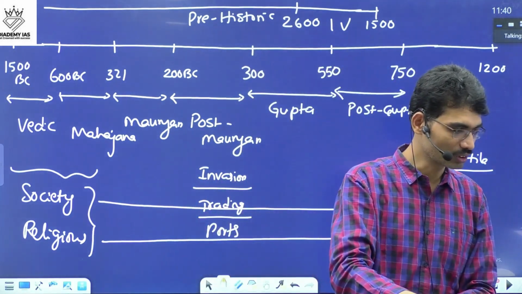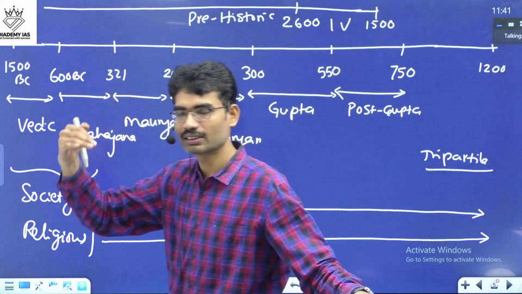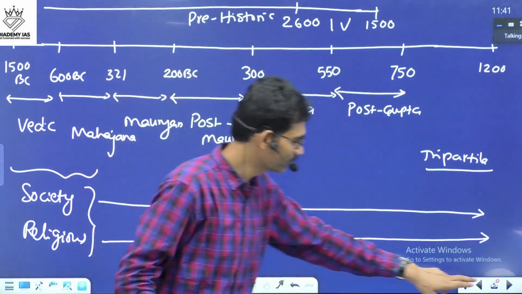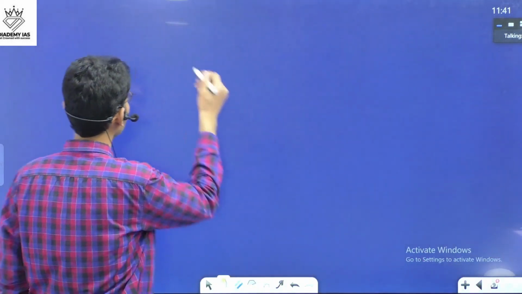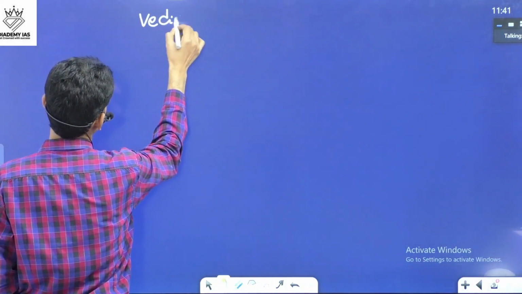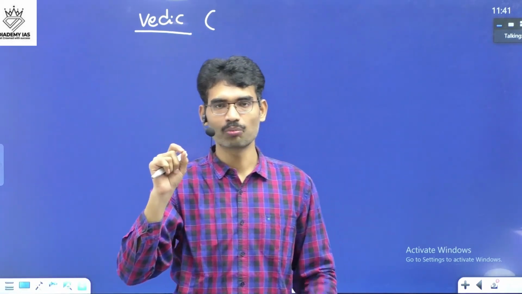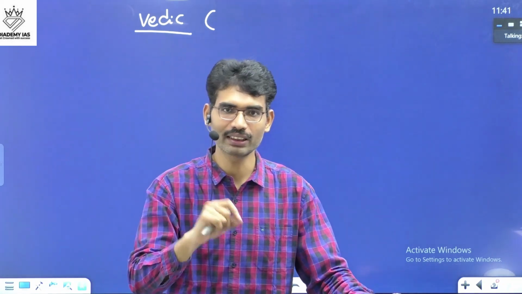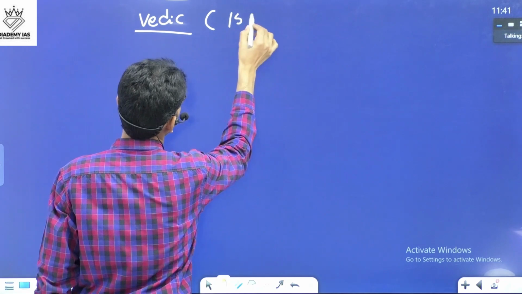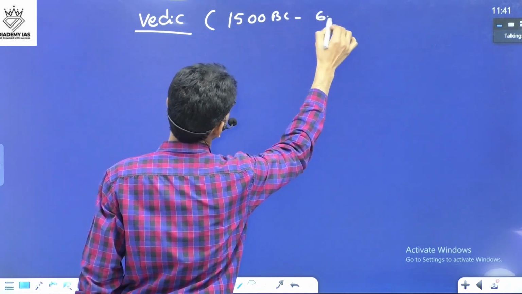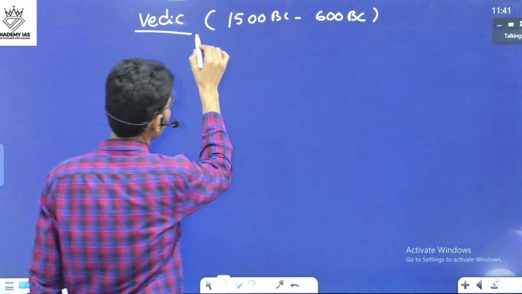Now, what are these societal elements? Whenever society comes up, these are some of the dimensions I am going to write. Whenever you are writing about the Vedic period, here they did not ask about early Vedic or later Vedic. The moment you don't see early Vedic or later Vedic, that means they are asking about the entire Vedic society, 1500 BC to 600 BC. This is the first understanding.